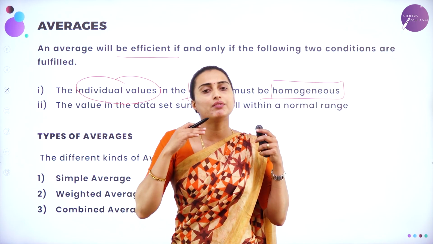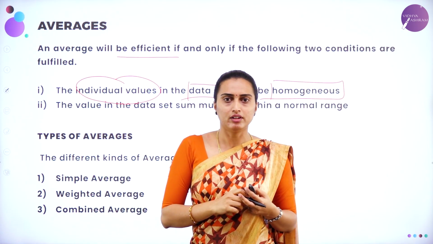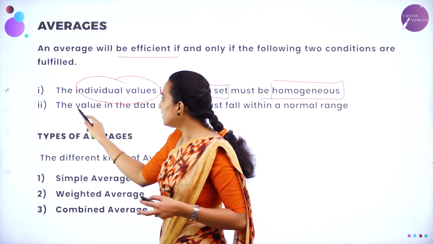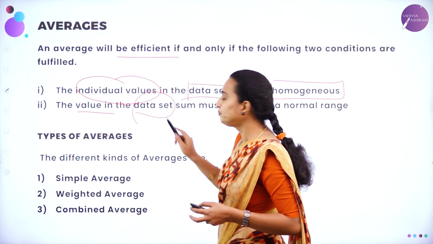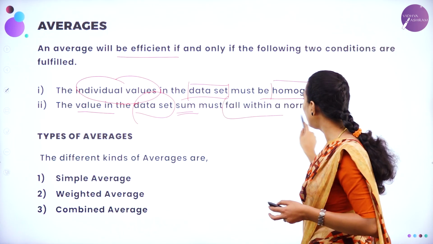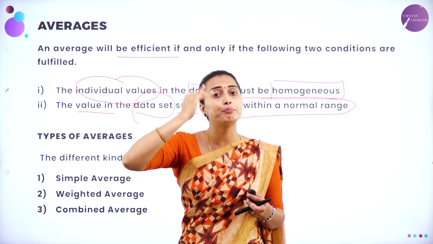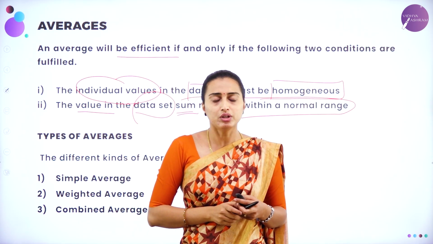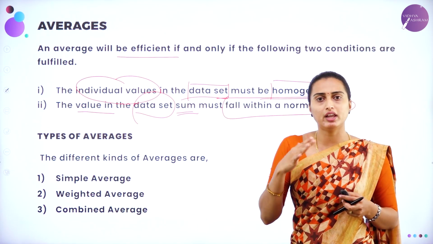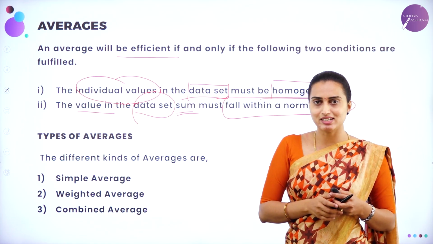Suppose they have given a number of students, only 1, 2, 3, 4 like that should be there. If they have given number of students, they cannot include the plants there, isn't it? Similarly, the values in the data set must fall within the normal range, it should not go beyond that range. Understood? So if these two conditions are fulfilled, then we can find an average or a mean of the given data set.